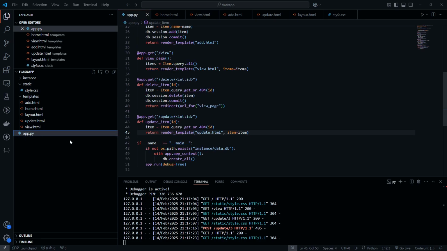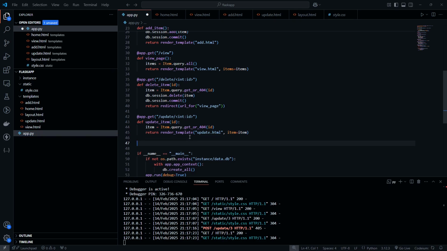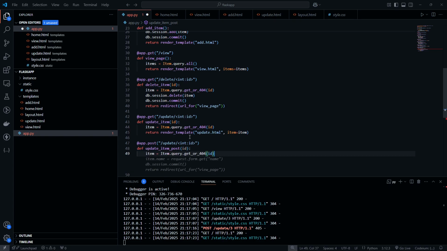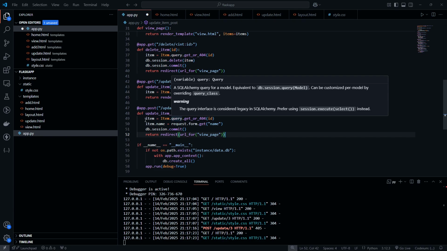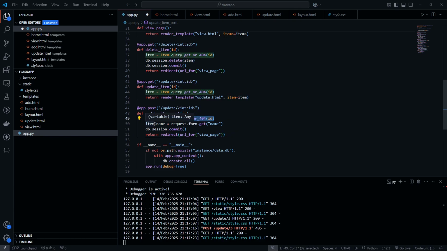So very simply, let's go back to our app.py, and we will create an app.post. This is one of the great things about Flask: it's so simple that a lot of times these AI autocompletes can just let you breeze right through it. So we're going to do update ID, update item post. We're going to grab the item. We're going to now set the item.name to equal the new name, right, from this form. And then we're just going to save our changes.